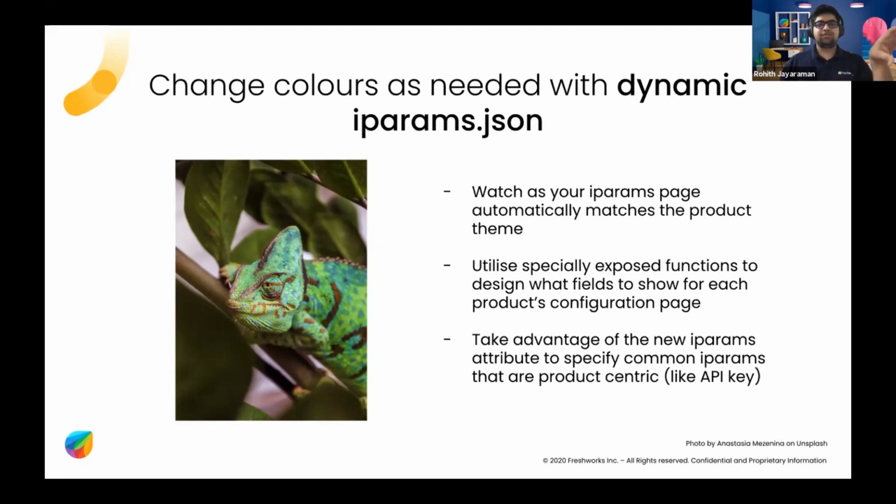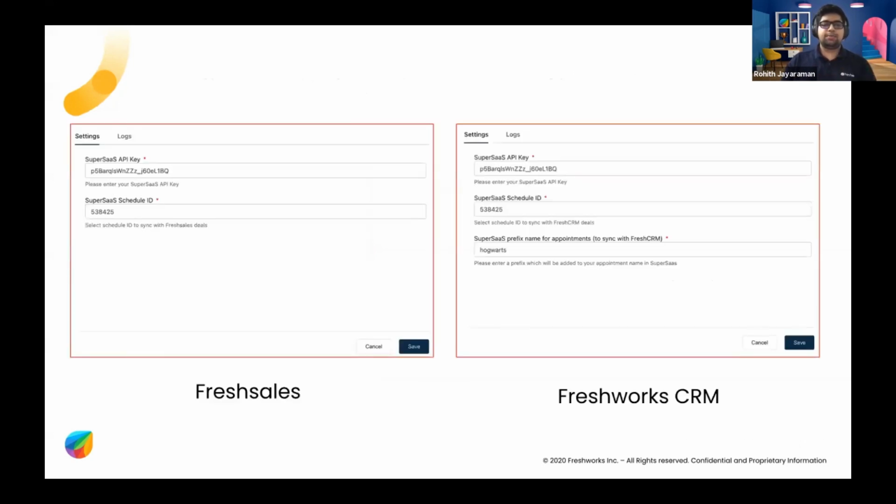Like, oh, this product is Freshsales, do we need to apply this theme? We'll apply the theme. So all your app needs to worry about is putting the installation parameters in there, and that will give the users a seamless flow as well. Just adding on to that, we have a lot of utility functions. I'll give you an example so that you understand better.